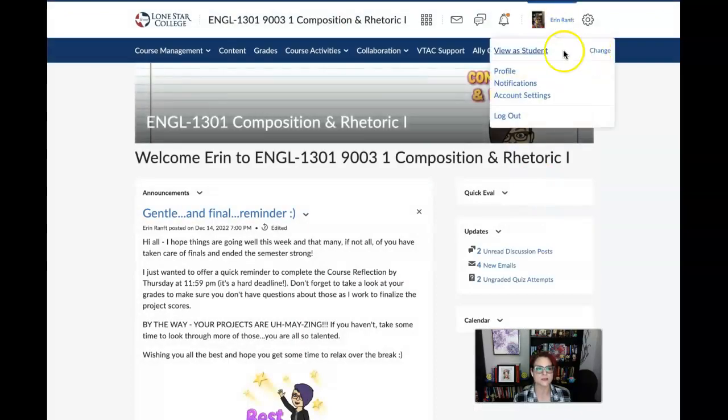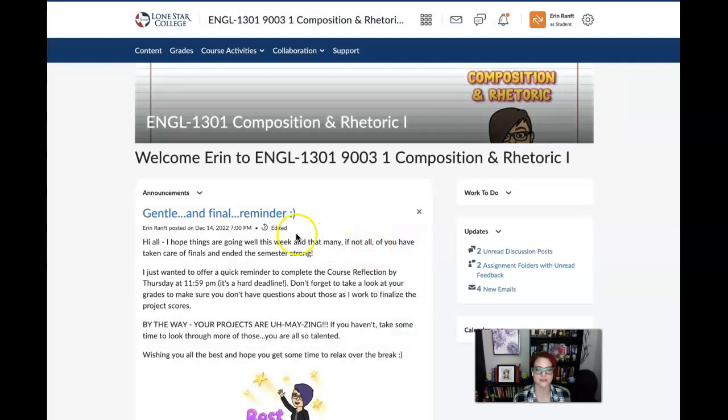So this is a composition course from previous times. Here are announcements. Anytime I post announcements, it's right there, and it will be reminders, information that needs to be updated, anything like that. So when you log in, make sure you're taking a look at those announcements. This is particularly important for those of you who may check D2L with your phones if you're using the Brightspace or Pulse app. It's very imperfect. It doesn't have all the functionality that you would have if you actually log in on a device other than your phone. So just make sure you're keeping that in mind, because often you won't see these announcements.